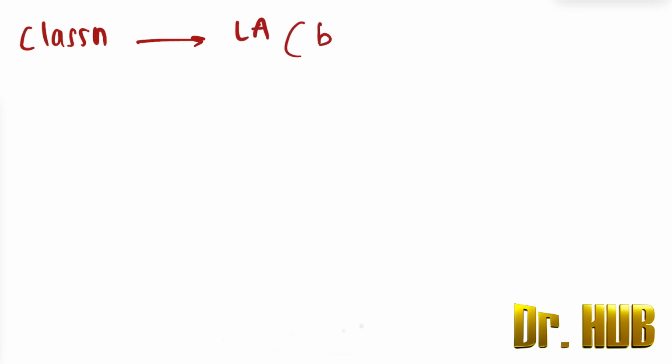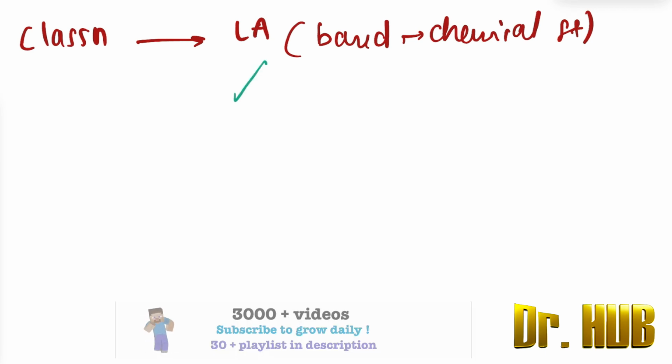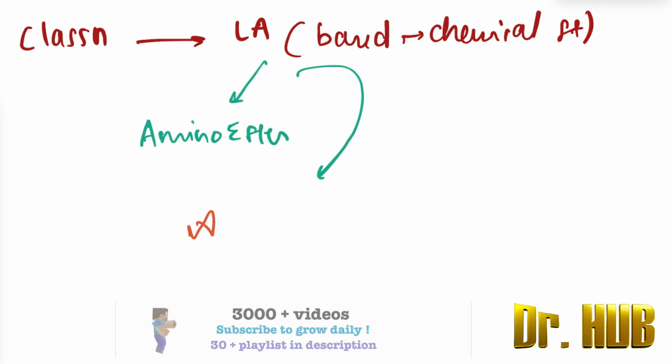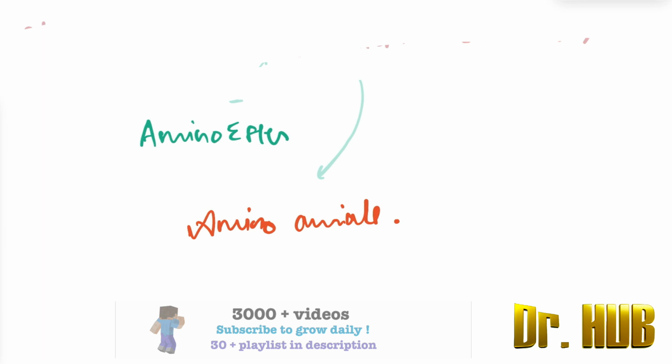Today we are going to look at the classification of the local anesthetics, and it's based on the chemical structure. To begin with, the chemical structure is divided into two: the amino ester, as well as another one, the amino amide. Now let's get started. We look at the amino ester.